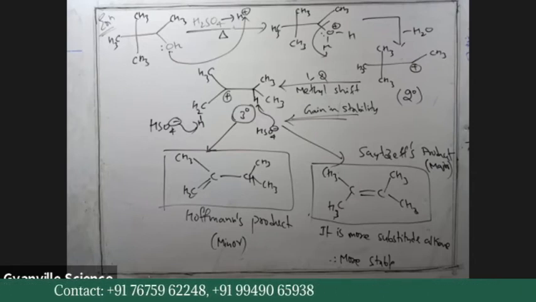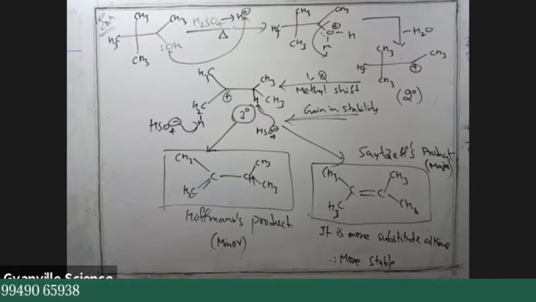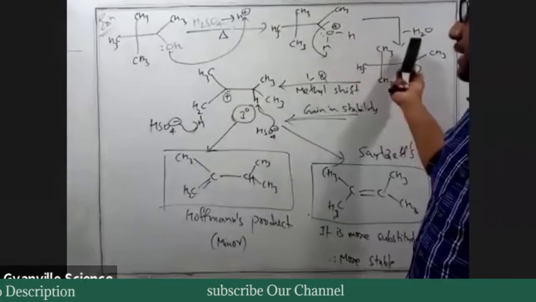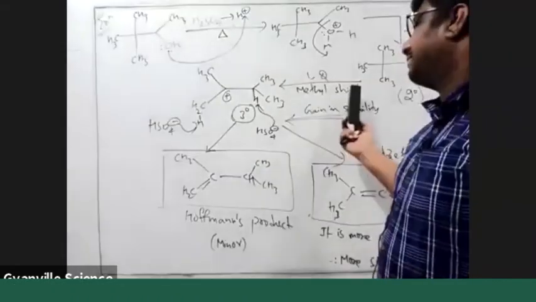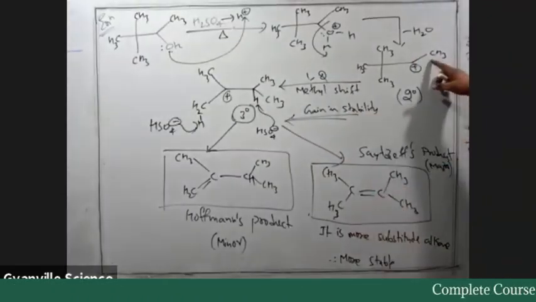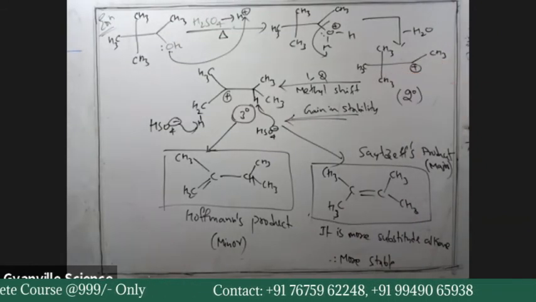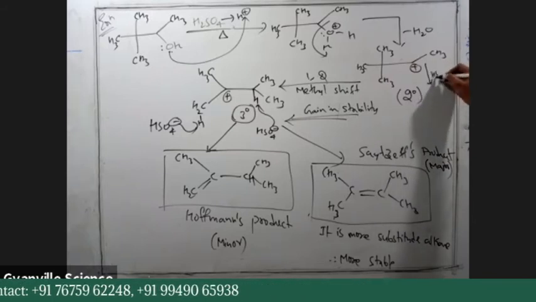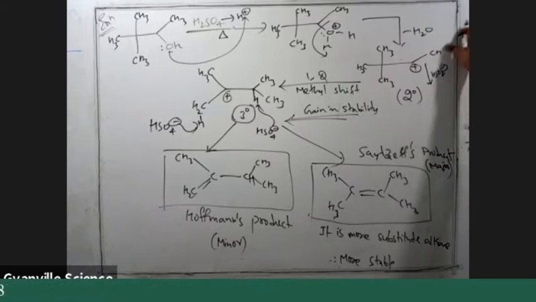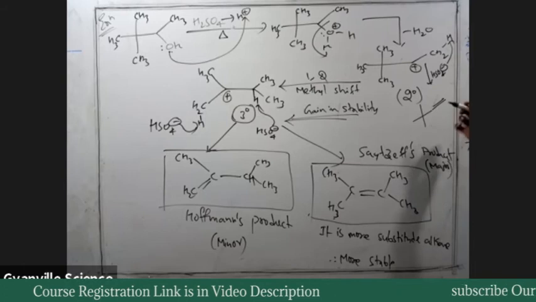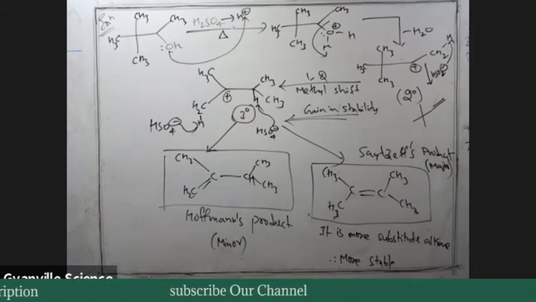Methyl shifting, everything you should write. Everything should be included. You may do the first step correctly, so H2O leaving can be done correctly, but you may not do the methyl shift. If you directly remove the hydrogen and write the double bond here, there is no hydrogen here. If HSO4 minus takes up this hydrogen and you write the alkene like this, that is completely wrong.